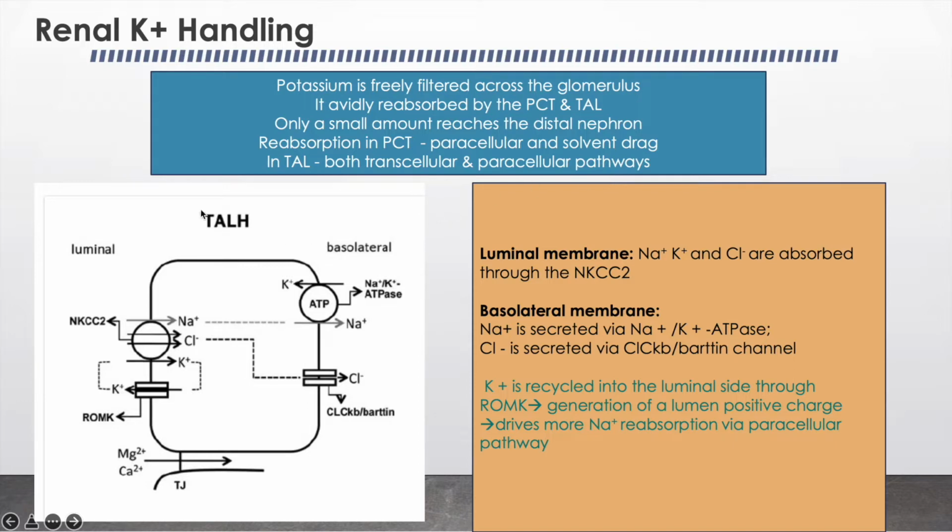So what happens in the thick ascending limb of the loop of Henle? At the luminal membrane, sodium, potassium and chloride are reabsorbed through the sodium potassium chloride co-transporter. And at the basolateral membrane, sodium is secreted via the sodium potassium ATPase and chloride is secreted via the chloride pump. The potassium is recycled into the luminal side through a potassium channel, that is the ROMK, renal outer medullary potassium channel. And this generates a lumen positive charge and hence it drives more sodium reabsorption via the paracellular pathway.